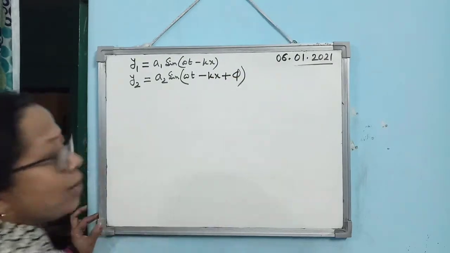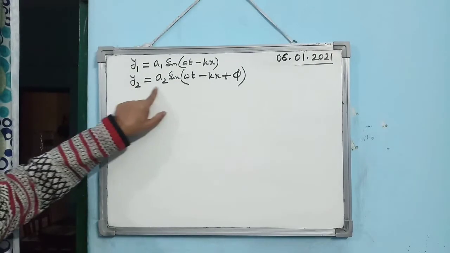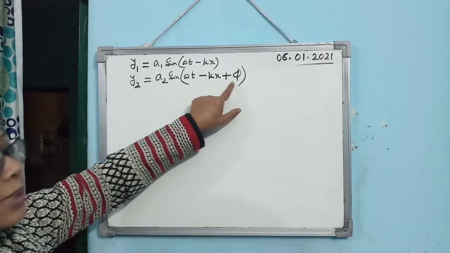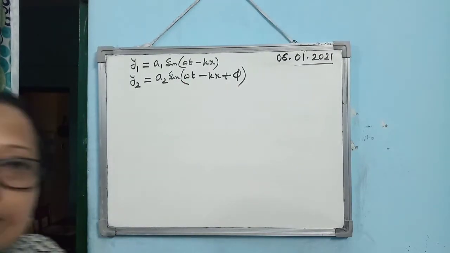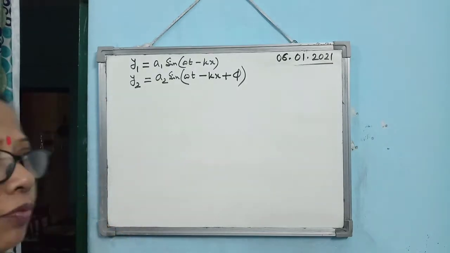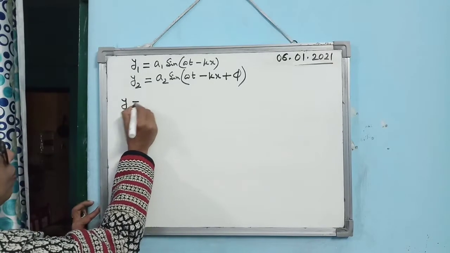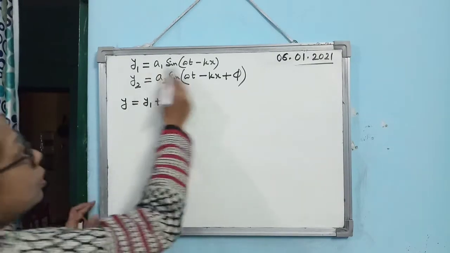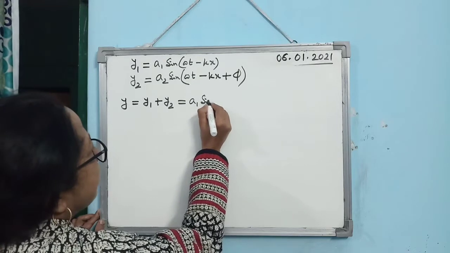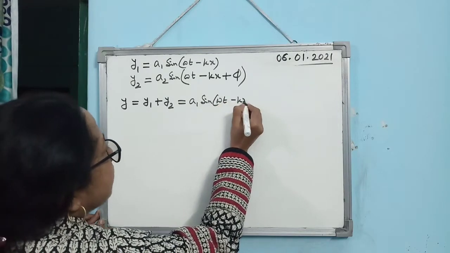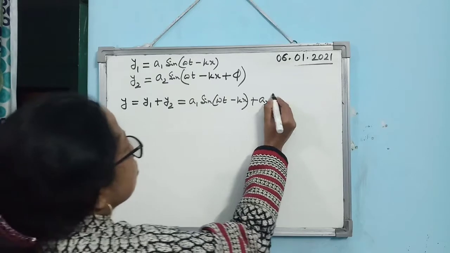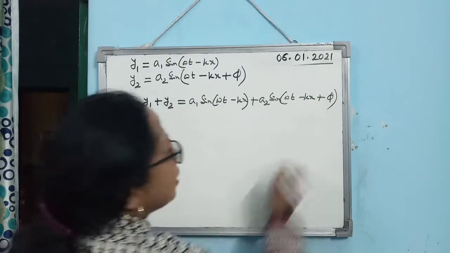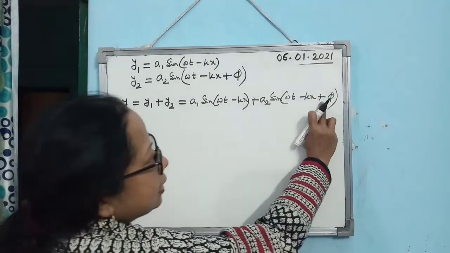But there will be a phase difference. So the second interfering wave is given by y2 = A2 sin(ωt − kx + φ), where φ is the phase difference between the two interfering waves. According to the superposition principle, y = y1 + y2. So you can write it as A1 sin(ωt − kx) + A2 sin(ωt − kx + φ). You may consider ωt − kx as A and φ as B.